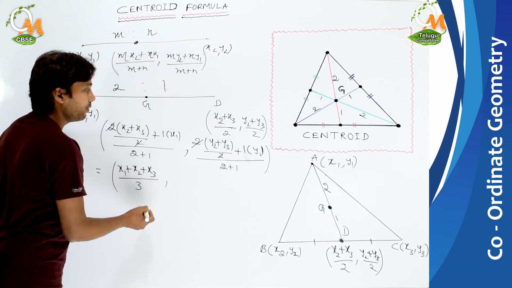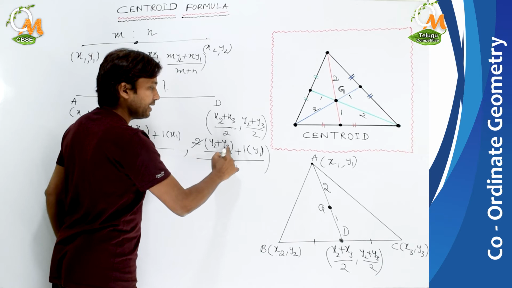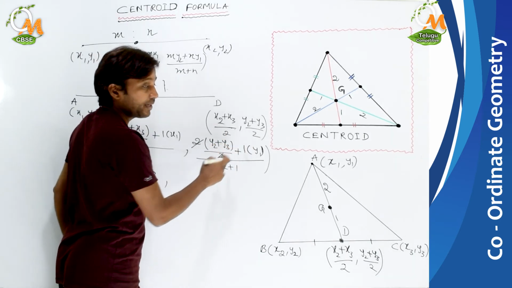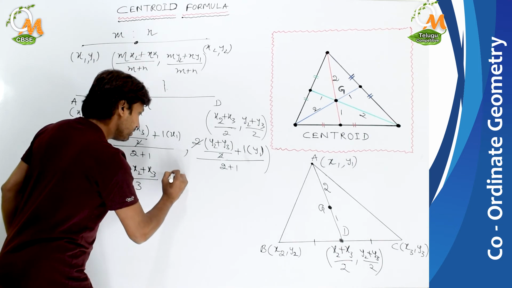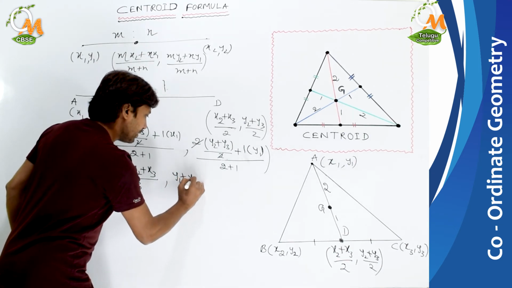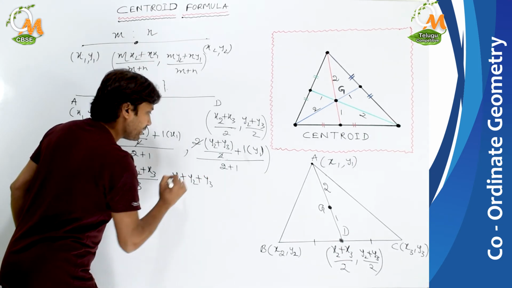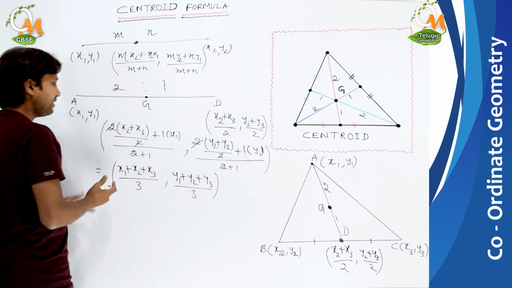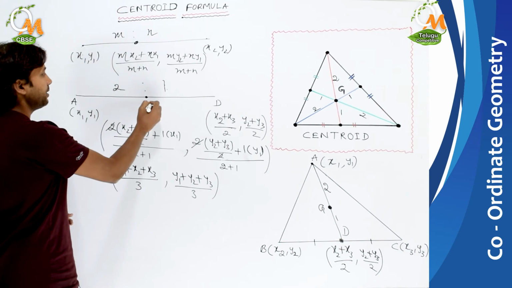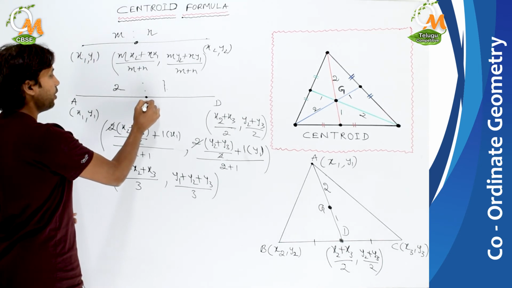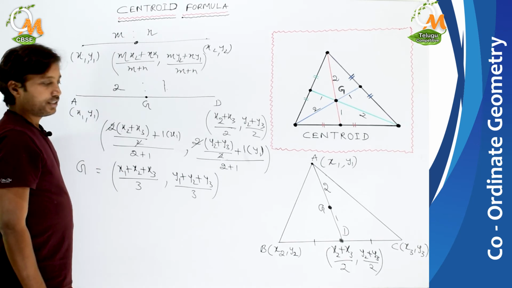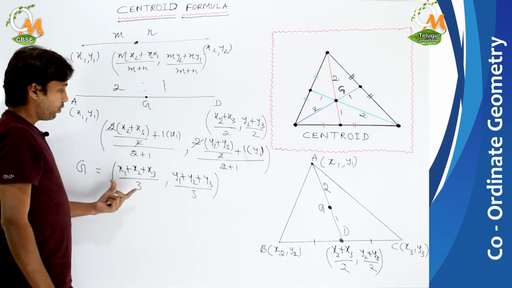Now this is y2 plus y3 and 1 into y1 is y1 itself. So we can write it as (y1 + y2 + y3) upon 3. So this is the formula. These are the coordinates of this centroid G. Got it? Like this we can find the coordinates of the centroid.